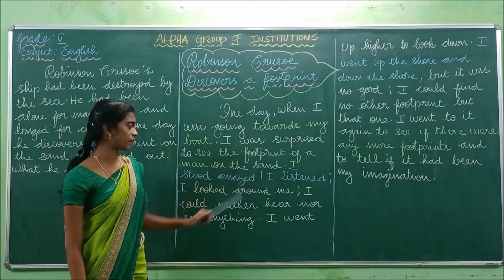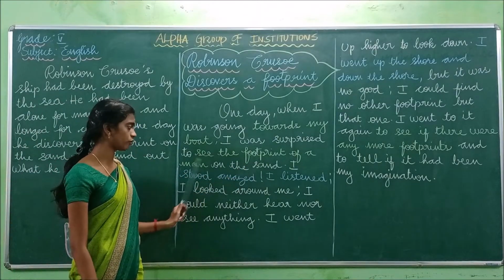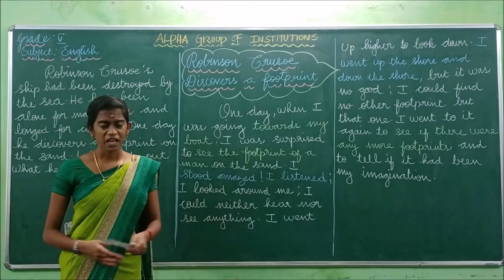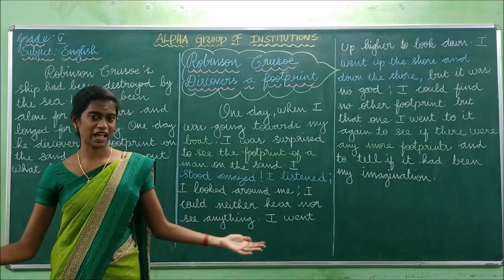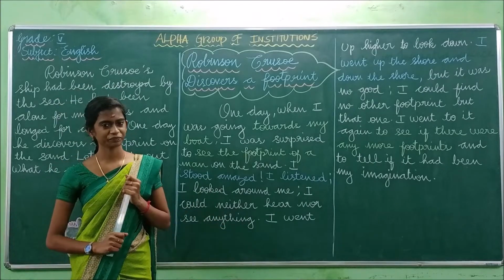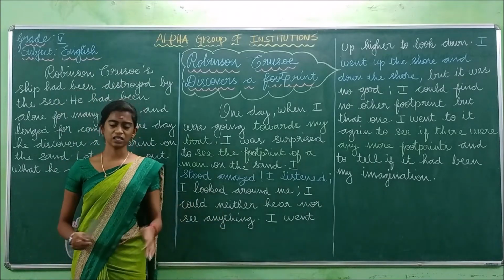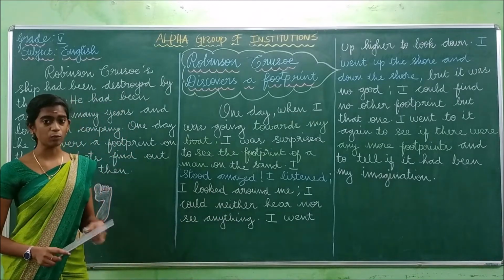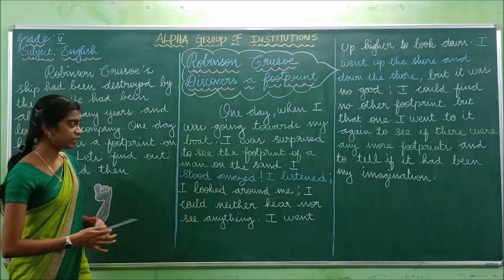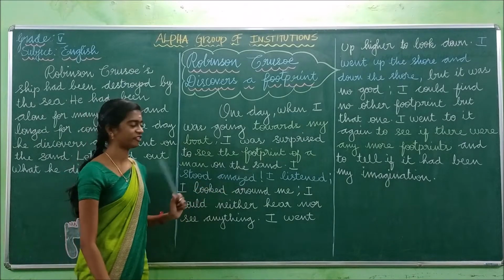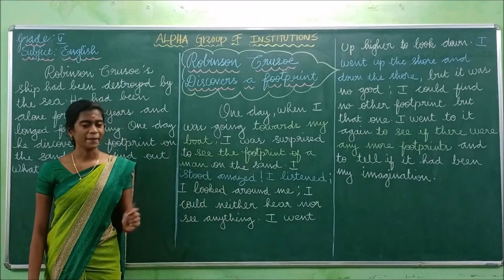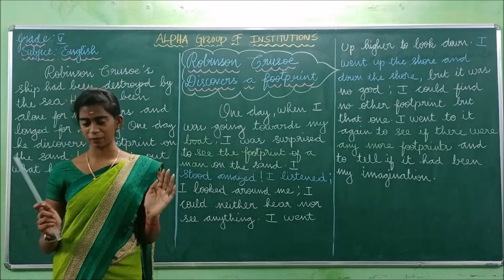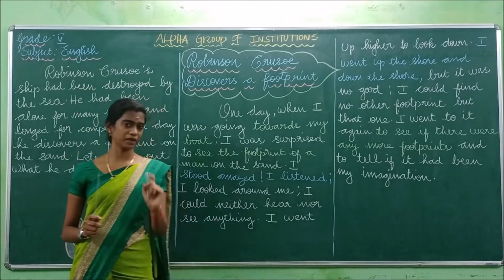I was surprised to see the footprint of a man on the sand. So how will the seashore be? It will be full of sand. Have you all gone to see? Yes. So the seashore will be full of sand. So on the sand, what does he notice? He notices the footprint of a man. This person Robinson Crusoe is the only person living in that place. So he is the only one person living.